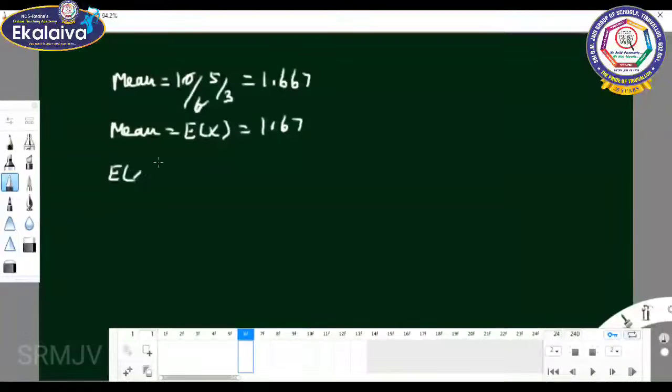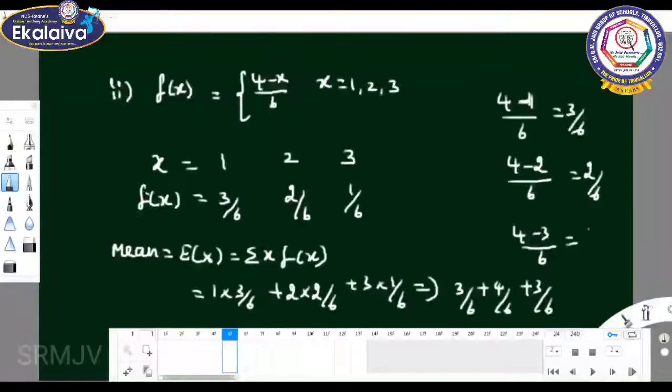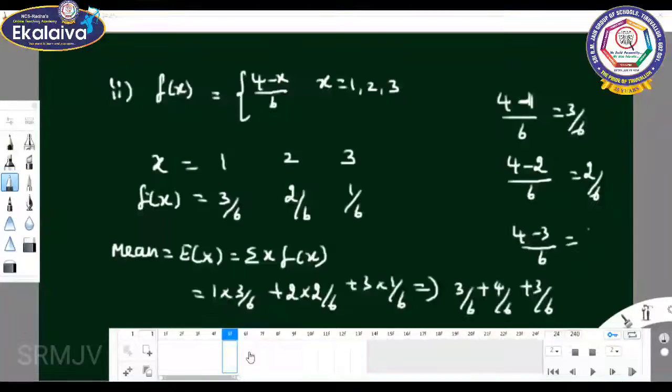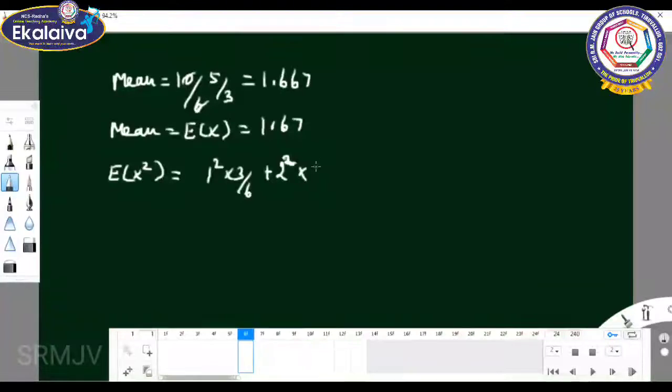E of x square equals, you square the term and get the value. Here, 1 square into 3 by 6 plus 2 square into 2 by 6 plus 3 square into 1 by 6.